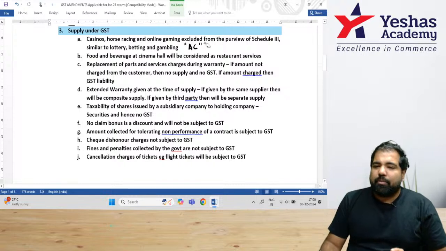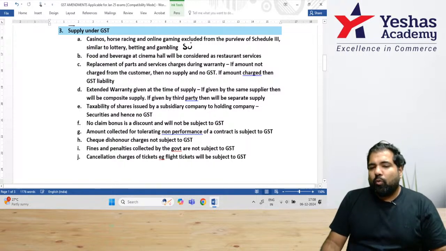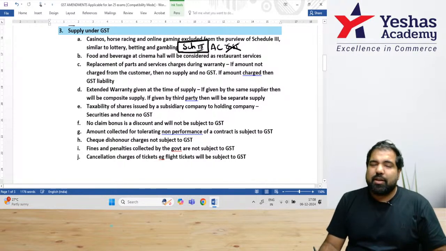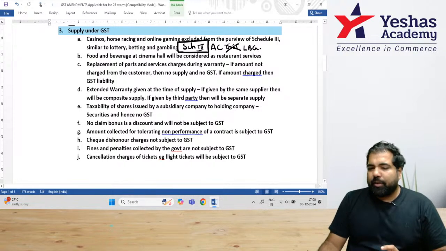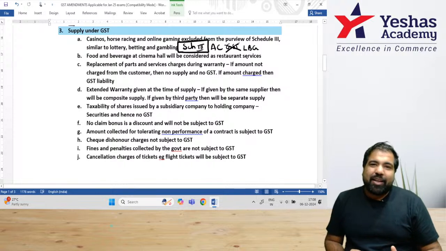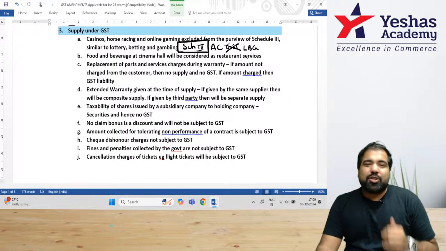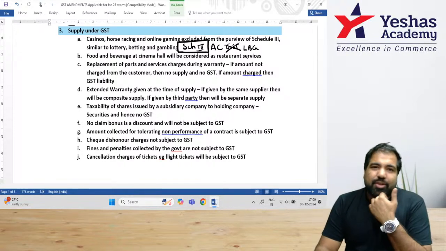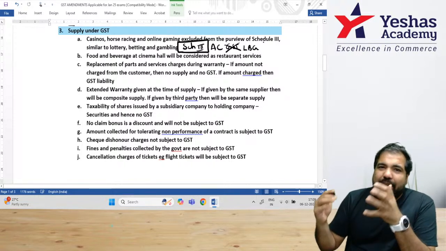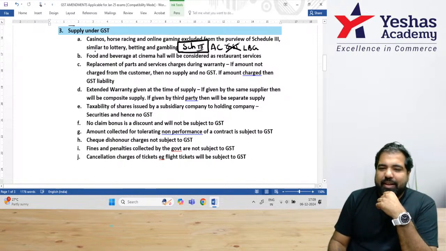And actionable claim had gone to Schedule 3, whereby the government had said that on actionable claims, there is no GST. It is a negative list. If you remember, Schedule 3 was a list on which there is no GST. Actionable claim was put there, except lottery, betting, gambling. Because obviously, on lottery, betting, gambling, there should be GST. If there is GST on your food, if there is GST on our lectures, why shouldn't there be GST on lottery, betting, gambling?